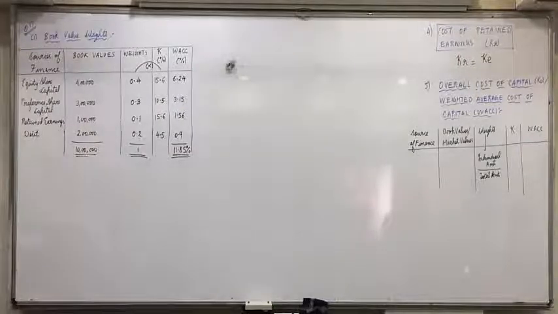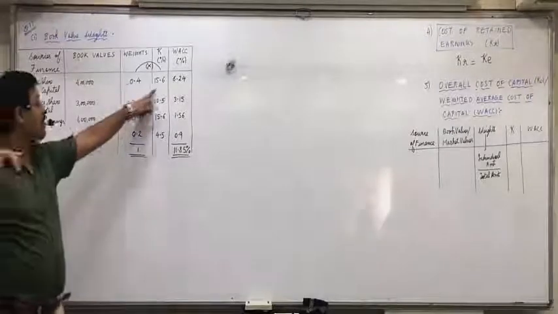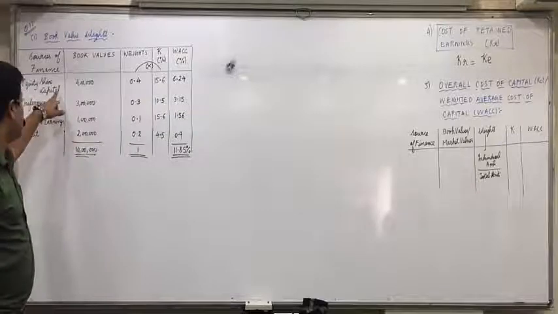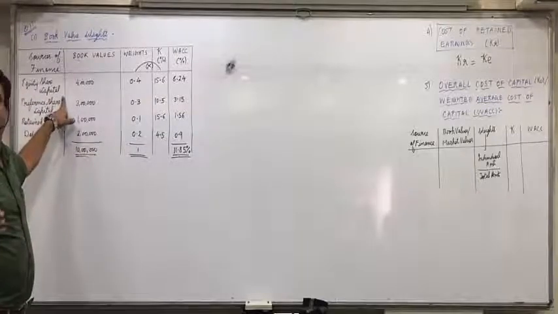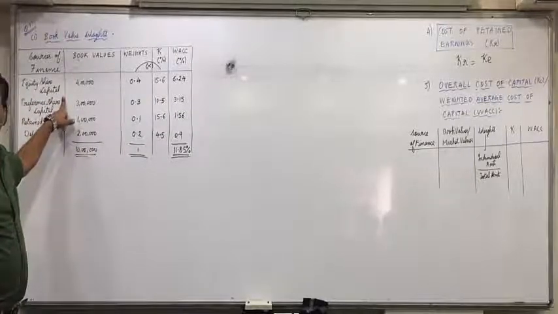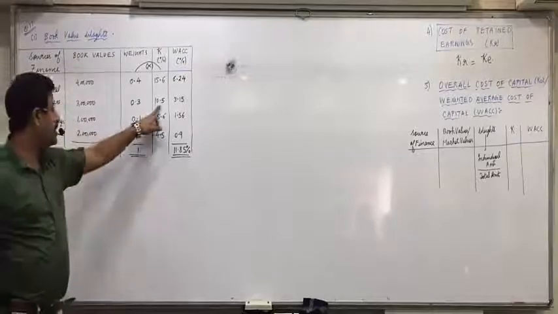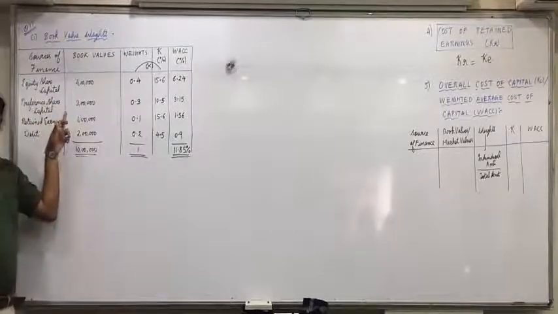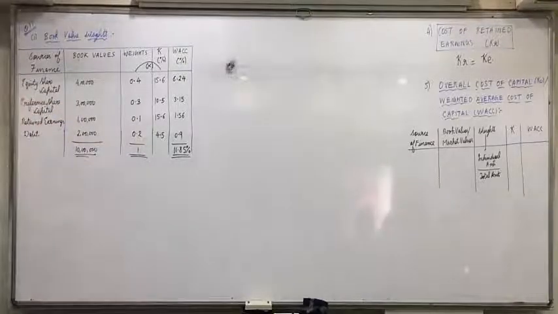That's it. So now when we come across mixed examples, then it will be a lengthy one. First we have to find this 15.6 by applying KE's formula: BPS upon NPS or MPS into 100 plus G if it is given. First this 10.5 we have to find out. If it's irredeemable then PD upon NP into 100. Otherwise PD plus (RB minus NP) upon N, upon (RB plus NP) upon 2, into 100.